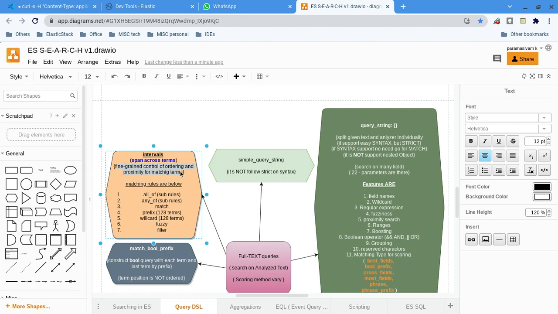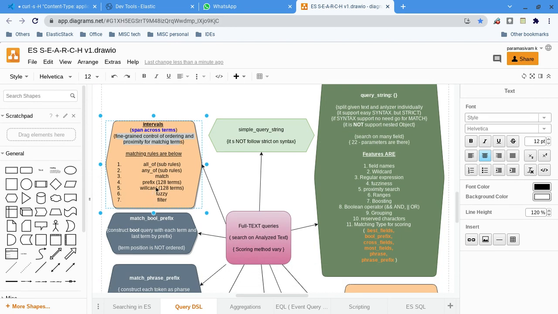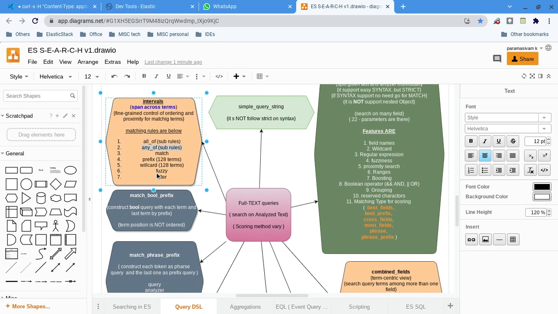Obviously, intervals work based on rules. So what rules are there? There is the match rule, the prefix rule, wildcard, fuzzy, and filter. Filter is just filtering. All of them take just an array of rules, that's it. I'll explain what each one is. That is the high level.